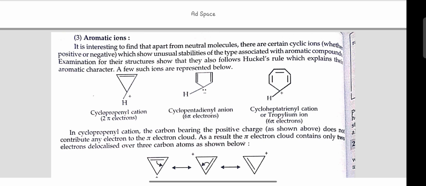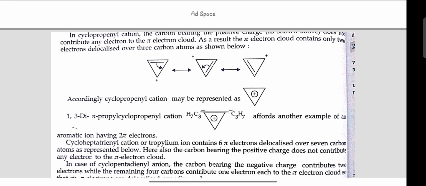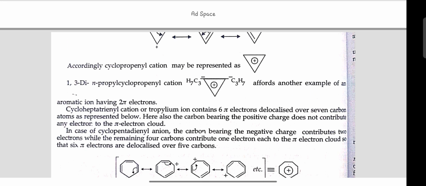A few such ions are represented below: cyclopropenyl cation, cyclopentadienyl anion, cycloheptatrienyl cation. In the cyclopropenyl cation, the carbon bearing the positive charge does not contribute any electron to the pi electron cloud. As a result, the pi electron cloud contains only 2 electrons delocalized over 3 carbon atoms as shown below. Accordingly, the cyclopropenyl cation may be represented as shown. 1,3-Di-n-propylcyclopropenyl cation offers another example of an aromatic ion having 2 pi electrons.